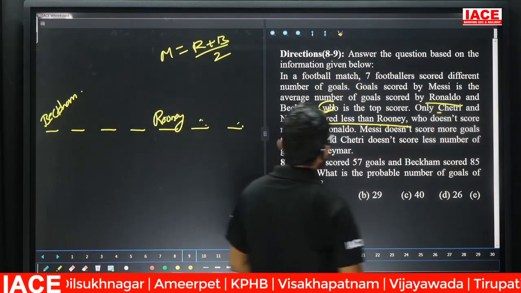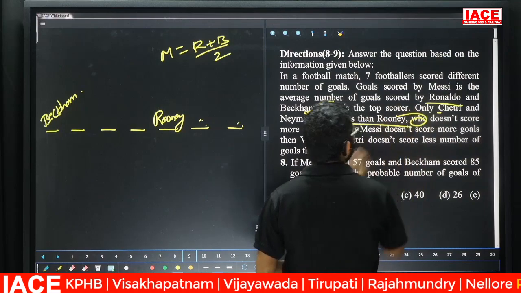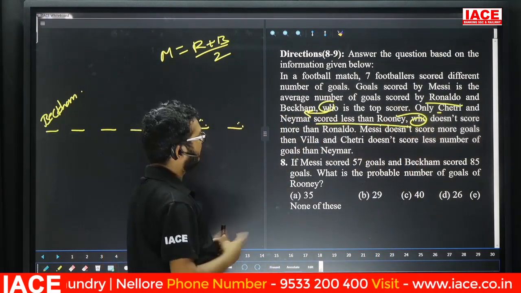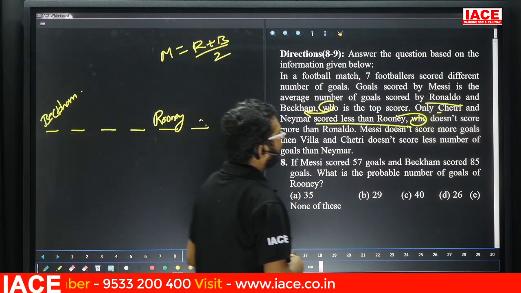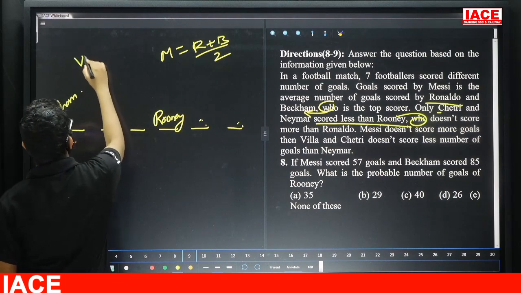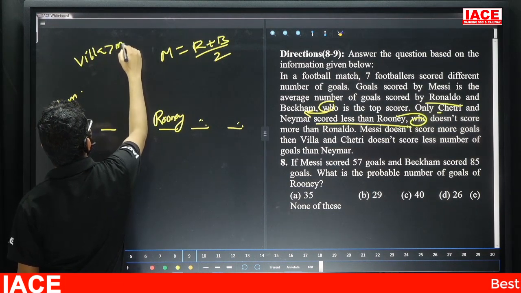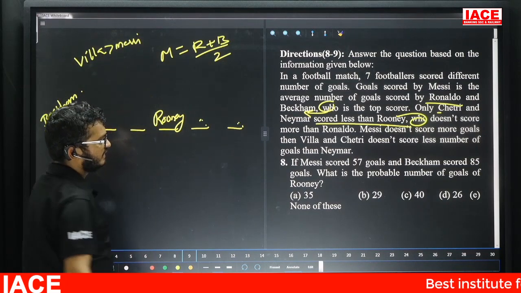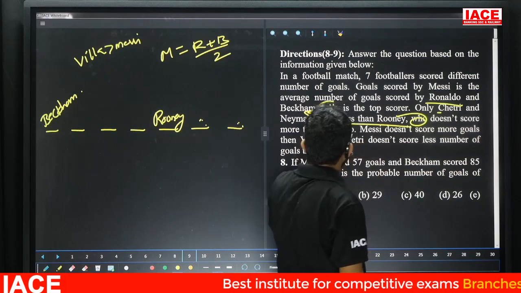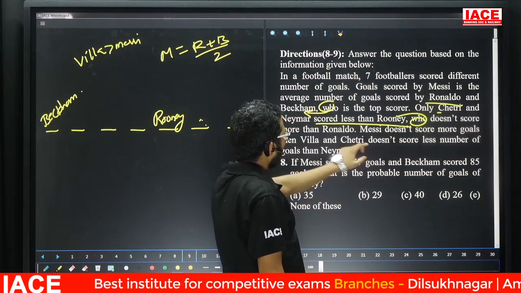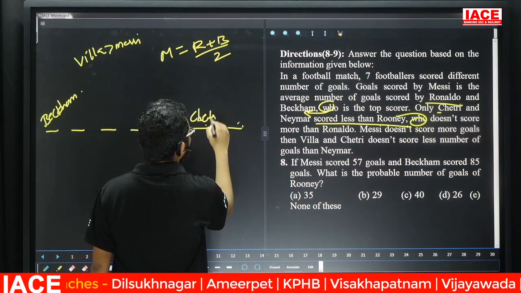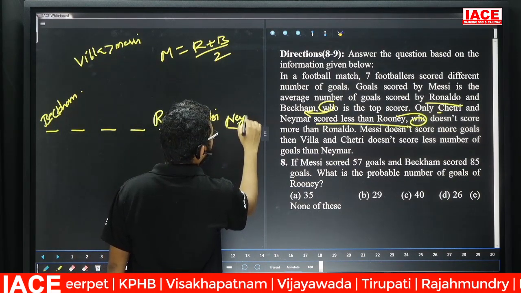Who does not score more than Ronaldo? Who qualifies here? Rooney. Rooney does not score more than Ronaldo. That means Ronaldo scores more than Rooney. Leave it. Next one. Messi does not score more goals than Villa. That means Villa scores more than Messi. Next one. And Chhetri does not score less than Neymar. Then Chhetri scores more than Neymar.